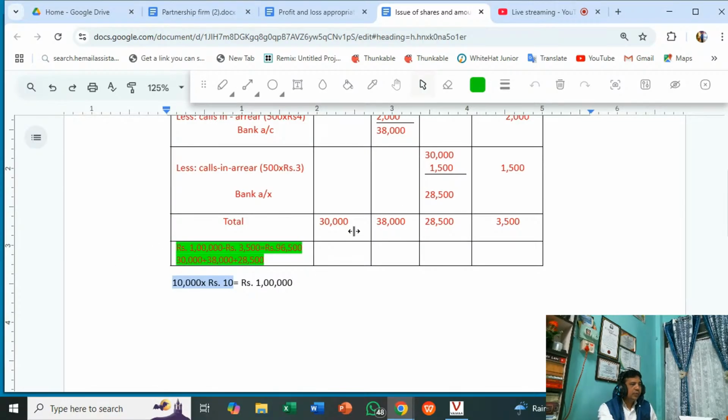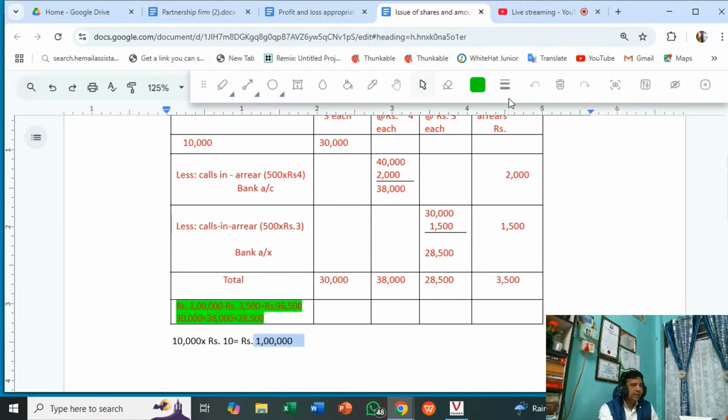So when you total all the amounts, you get only 96,500. That is 30,000 plus 38,000 plus 28,500, which gives 96,500. You were supposed to get 1 lakh rupees, because the company has to receive 1 lakh rupees, but one shareholder has not paid this amount.